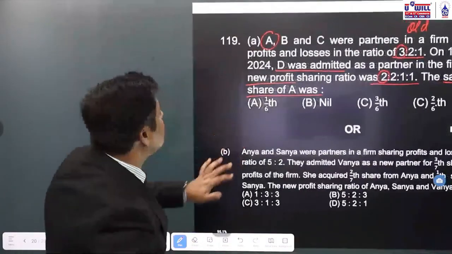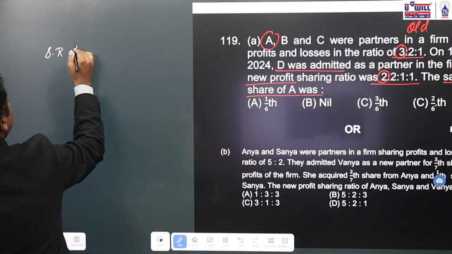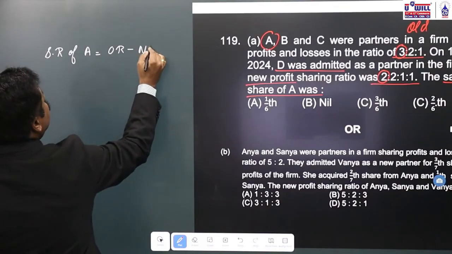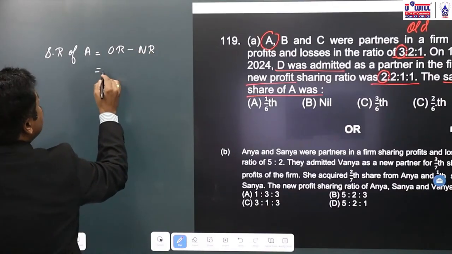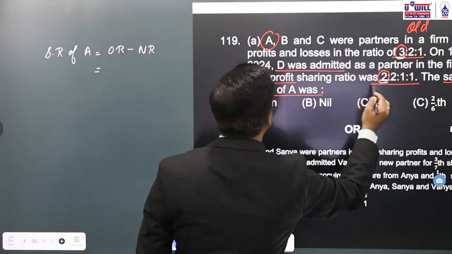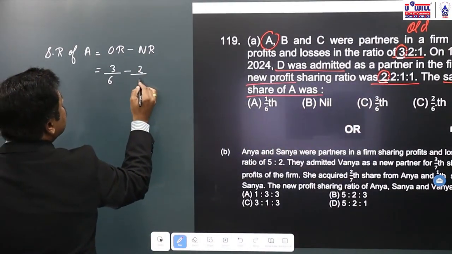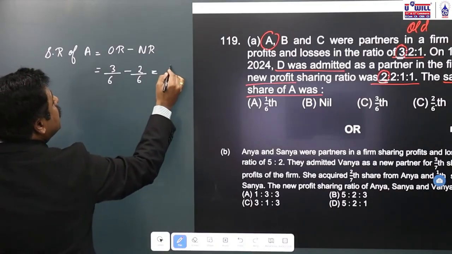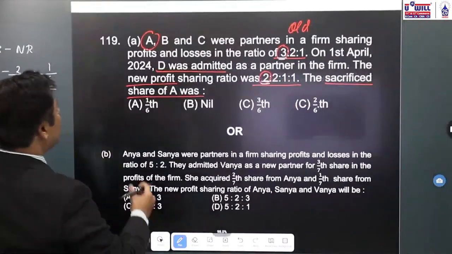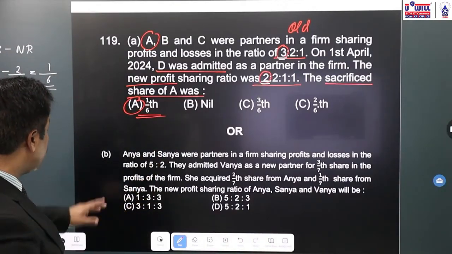How will you find sacrifice ratio of A? Sacrifice ratio of A will be equal to old ratio minus new ratio. Old ratio is 3 by 6, new ratio is 2 by 6. So 3 by 6 minus 2 by 6. Since again the denominator is same, 3 minus 2, 1 by 6. So what will be the sacrifice share? 1 by 6.